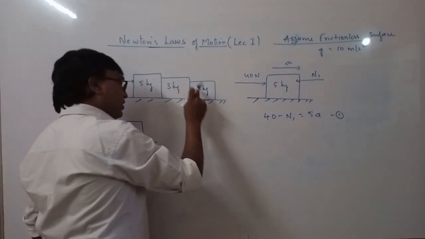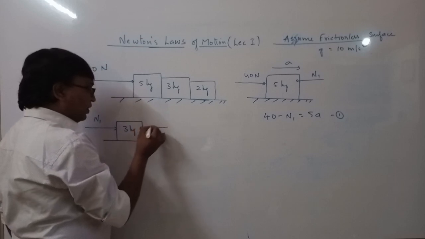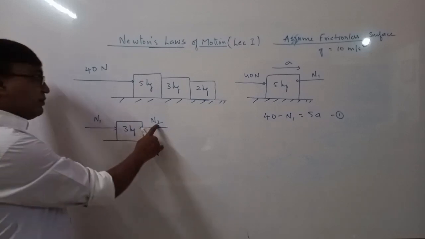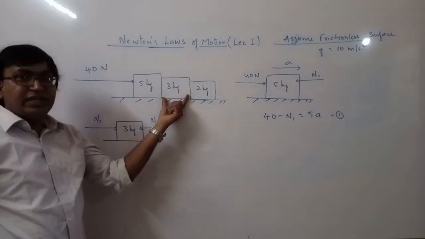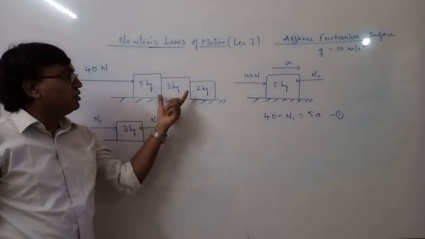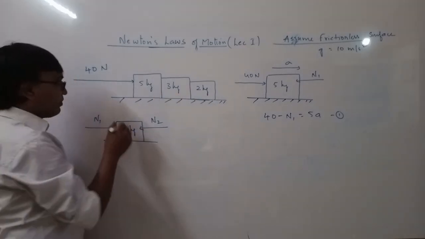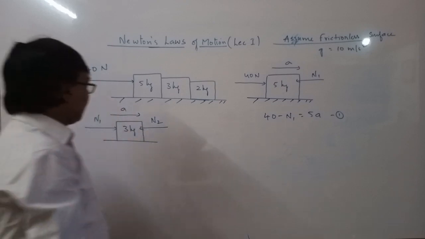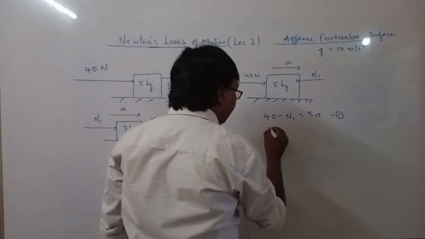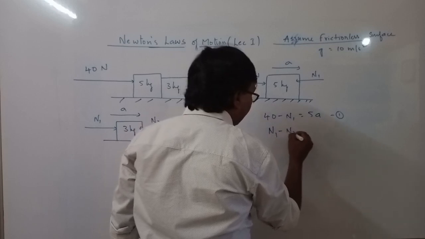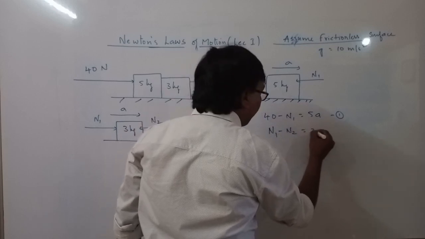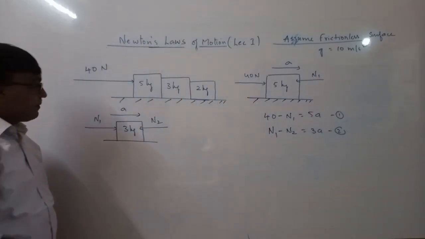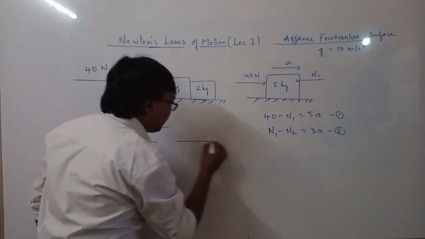3 kg is also in contact with 2 kg. So 2 kg will apply a force, let us assume that is N2. This is the force applied by the 2 kg block. 3 kg is in contact with 5 as well as 2, so 2 interactions. And it is accelerating in this direction, acceleration A. The net force, taking the direction of acceleration as positive: N1 minus N2 should be mass into acceleration. Then similarly we will take the 2 kg block.